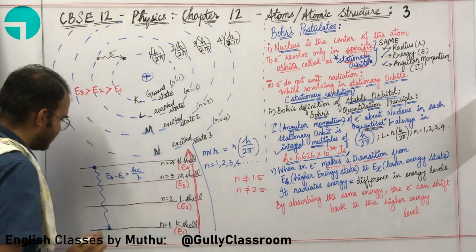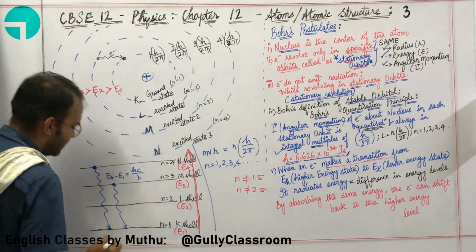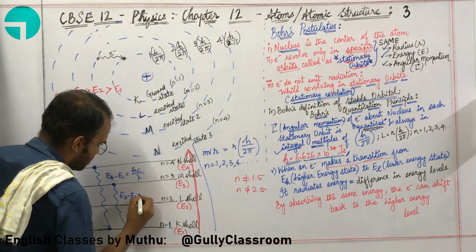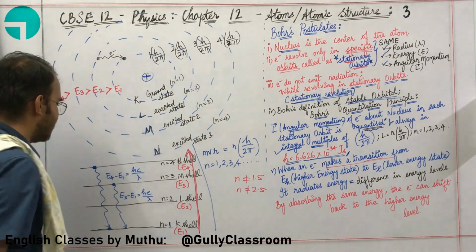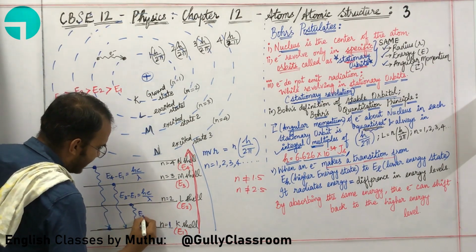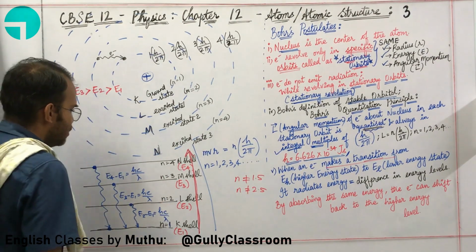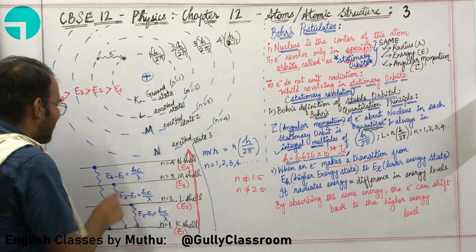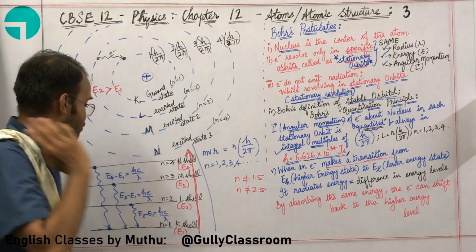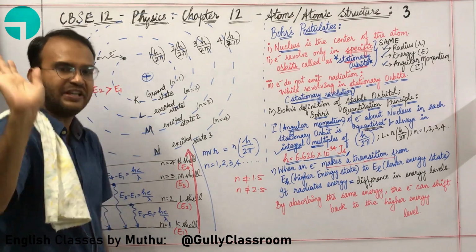Okay, sir. Let us say an electron is coming from this particular point to this particular point. What will be the energy released? E3 minus E1 is equal to hc by lambda. Okay, sir. What about from here? From here, you can simply write E2 minus E1 is equal to hc by lambda. If you kindly note over here, h is a constant, 6.626 into 10 to the power minus 34 joule second. c is a constant, the speed of light, 3 into 10 to the power 8 meter per second.